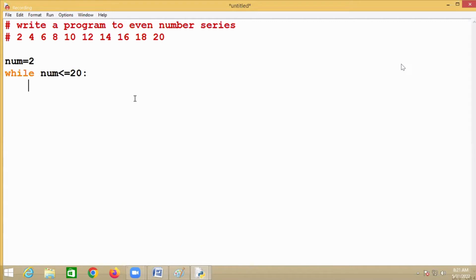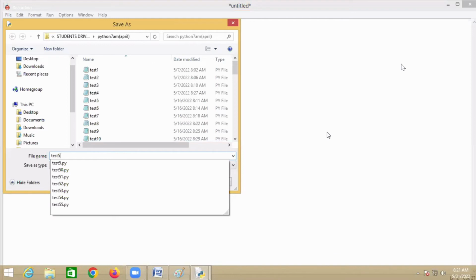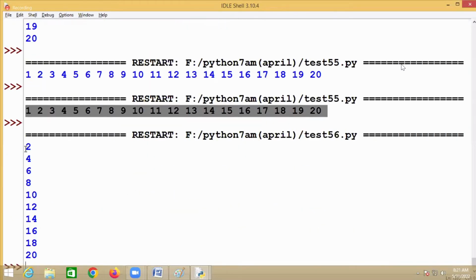Then next is print number. The number is incremented by 2, so you'll say number equal to number plus 2. So what is the number here? 2. Is 2 less than 20? Yes. Print 2. Number is number plus 2, which means 4. Is 4 less than or equal to 20? Yes. Print 4. Number plus 2 means 6, then 8. Now up to what here? 20. When the number is 22, is 22 less than 20? No. So you can see 2, 4, 6.